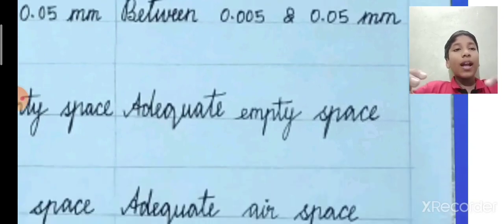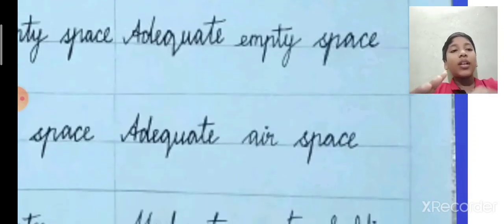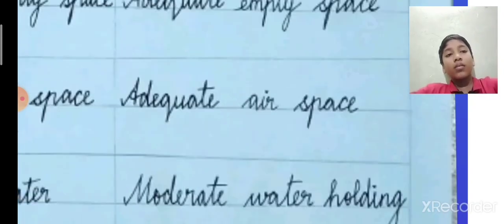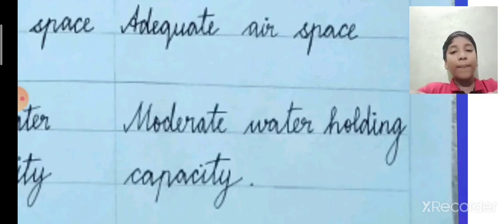So if you take a container and pour anything in, it can take only its adequate space. Same like that, in loamy soil, adequate empty space will be there. Adequate air space, it has enough air space. Moderate water holding capacity.